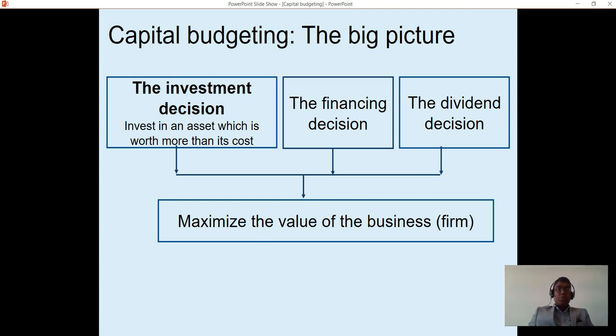In a corporate world where ownership and management are different, the most acceptable goal for a company is to maximize shareholders' wealth, or maximizing current share price. One key decision that contributes to this value maximization is the investment decision. The investment decision basically involves identifying an asset or a project whose worth is more than its cost. The investment decision, in other words, is known as the capital budgeting decision. So a capital budgeting decision is identifying a project that adds value to a company.